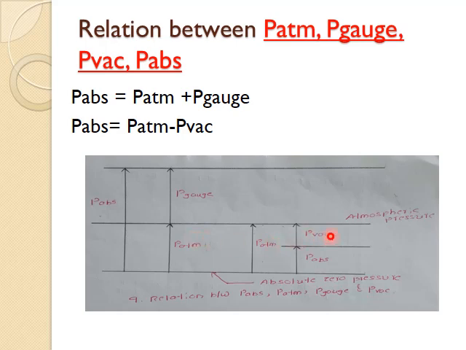Then vacuum pressure. What is vacuum pressure? Vacuum pressure is the pressure which is measured below this atmospheric pressure. We will call it vacuum pressure. Is it clear?